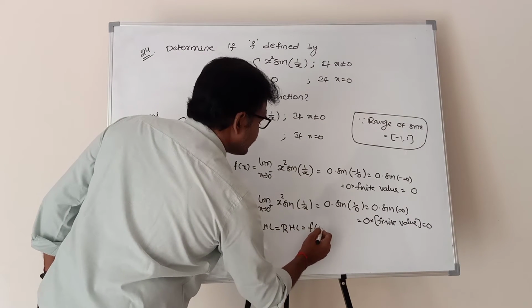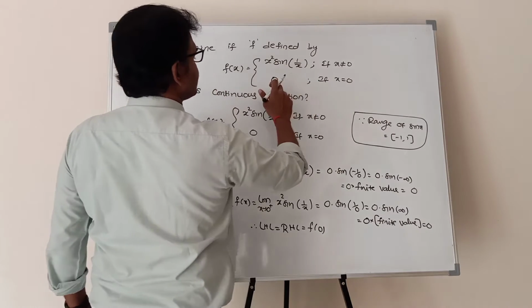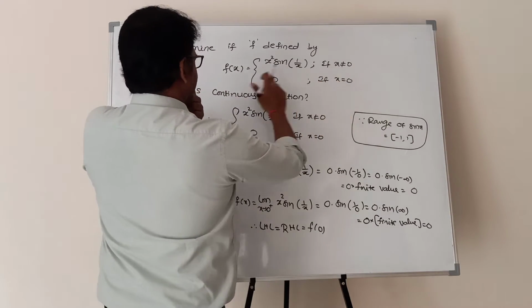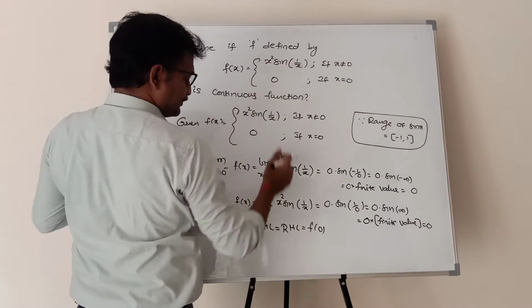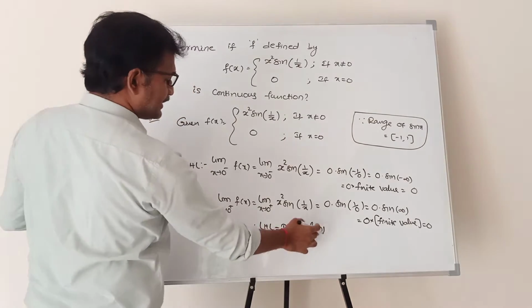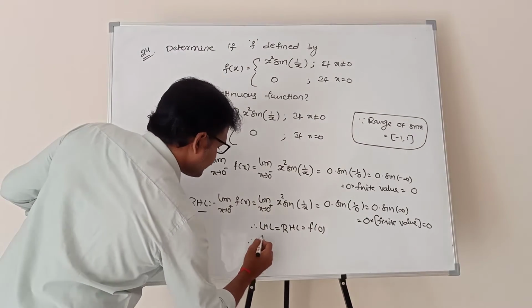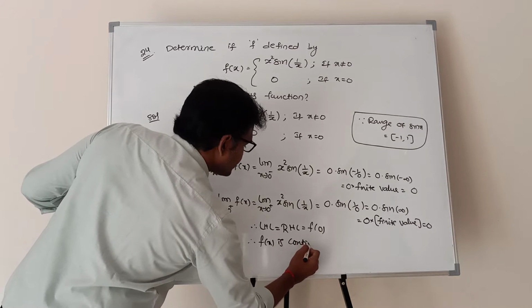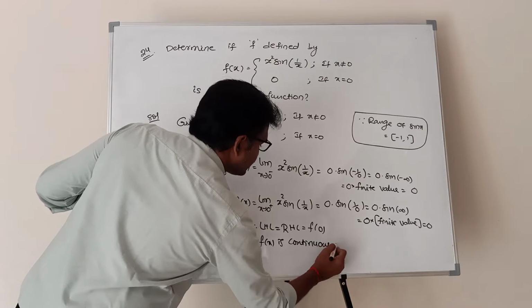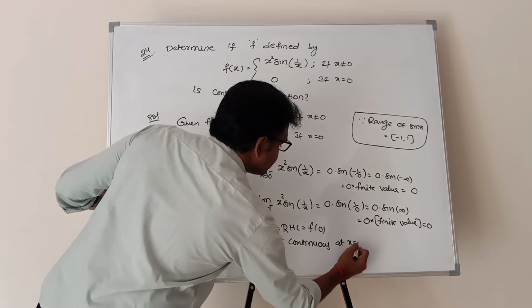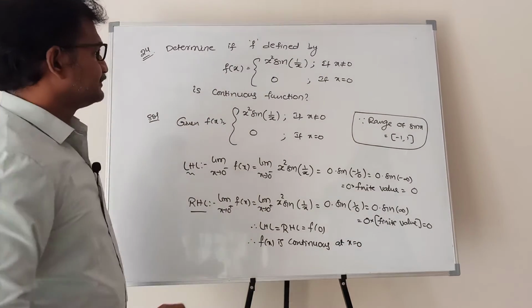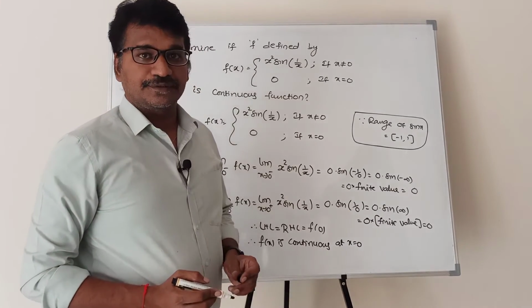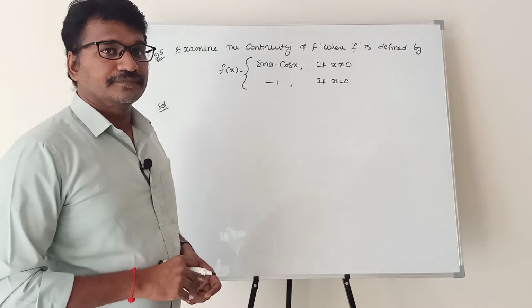And what is f of 0 value? f of x is 0 when x is 0. That means f of 0 value is 0. Therefore LHL equal to RHL equal to f of 0. Therefore f of x is continuous at x equal to 0.